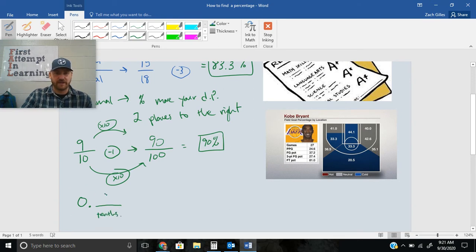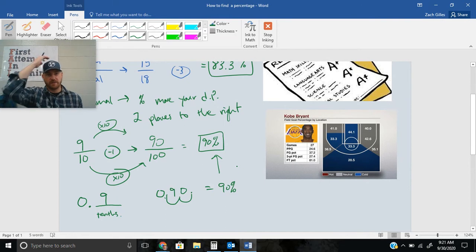We have 9/10. So 9/10 as a decimal would be 0.9. And remember, if I want to convert from a decimal to a percent, I move my decimal place 2 to the right. So 1, 2, I have to add in a 0. That would give me 90%, the same as what I got when I did it the fraction method.